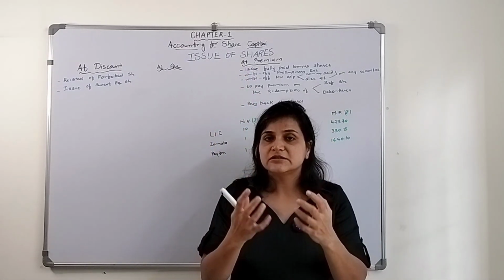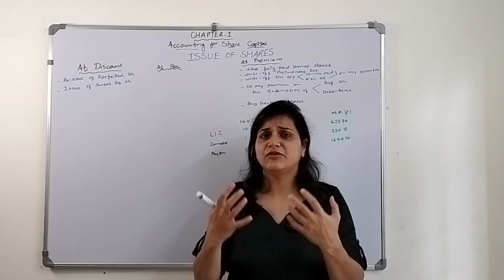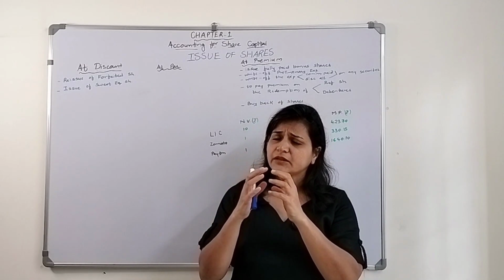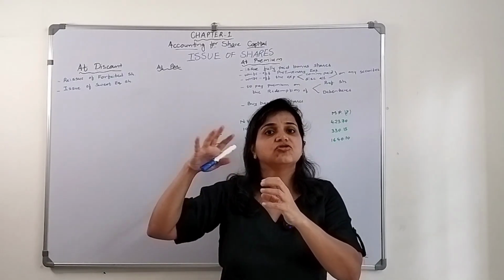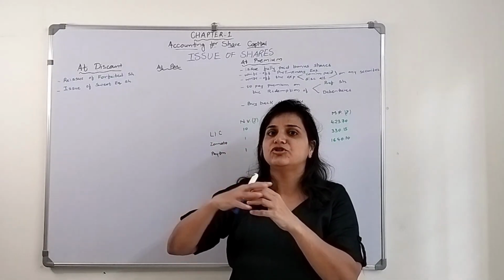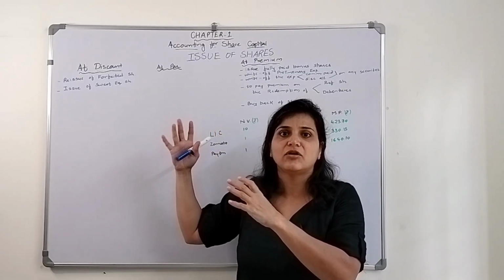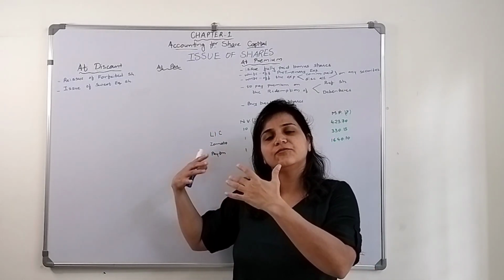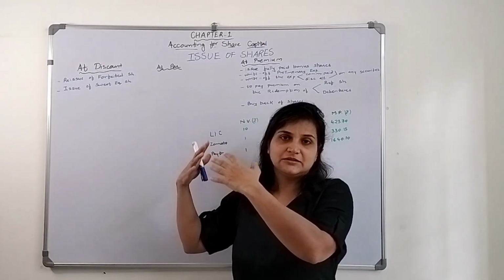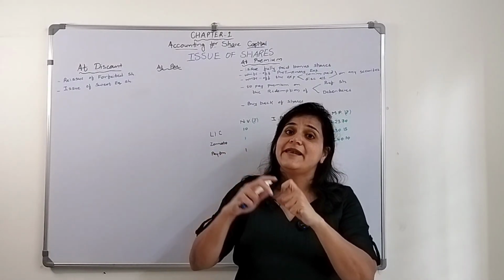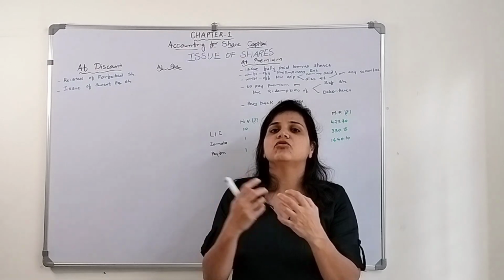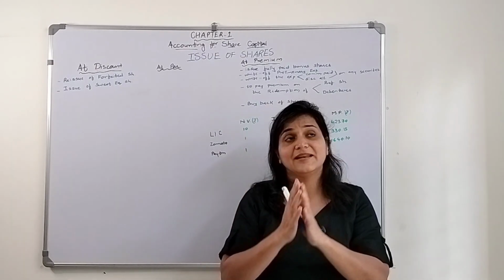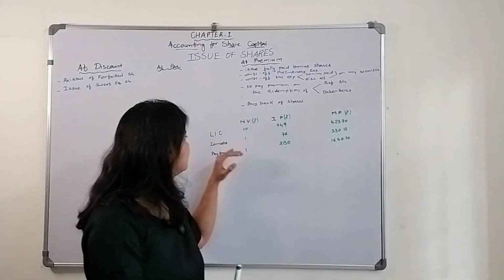There are certain companies which have a certain name and fame in the market, and when they come for public offering, those companies don't issue their shares at their nominal value, face value. This is the initial price which they decided when they came up with this company form of structure. Now the demand for that company is so high that based on their demand they will decide the issue price. Let's say there are three companies which I have mentioned.